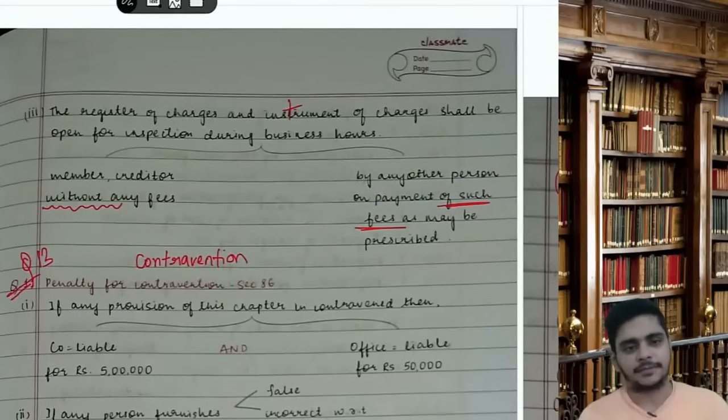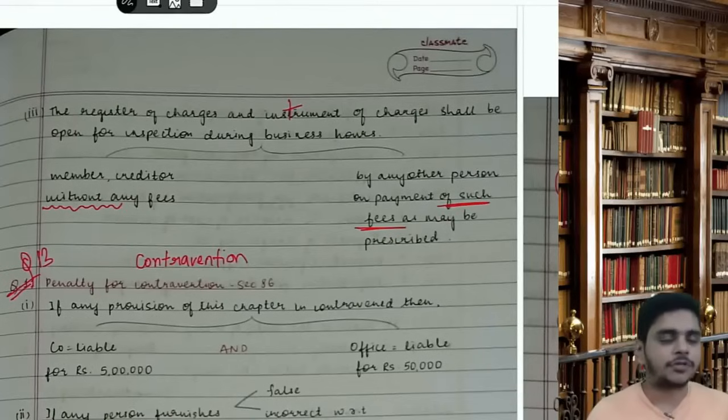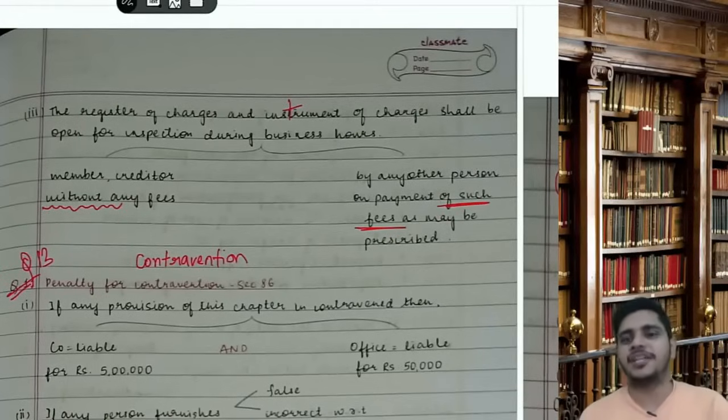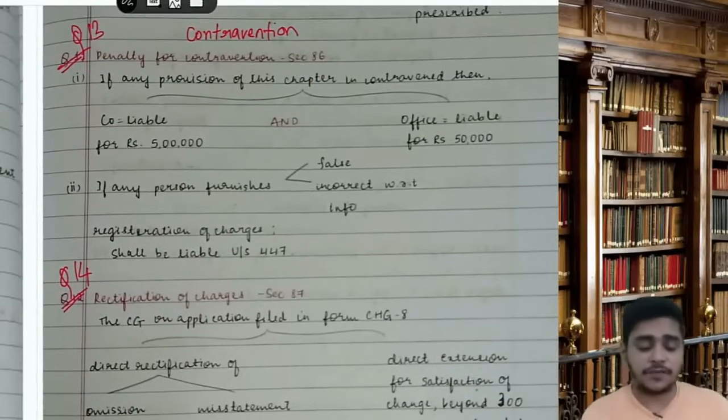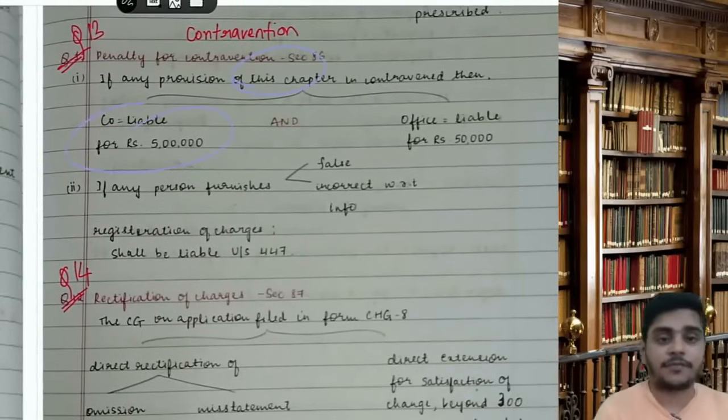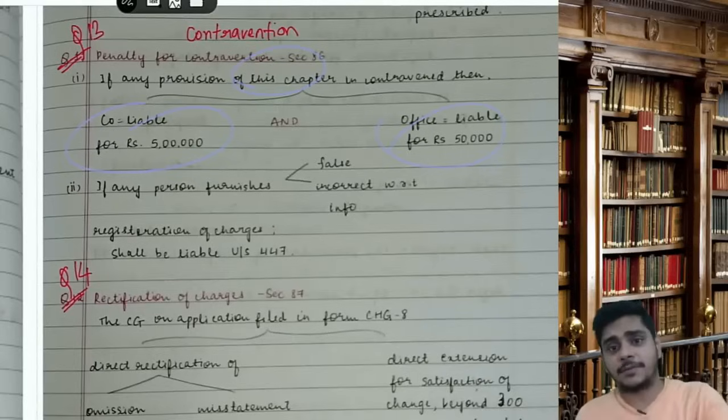That is practically. Okay. So it is the company's duty to maintain the register of charges, form number CHG 7. The section number is 85. Then a very important answer, penalty for contravention. If any provision of this chapter is contravened, then the company is liable for 5 lakhs and the officer is liable for 50,000.